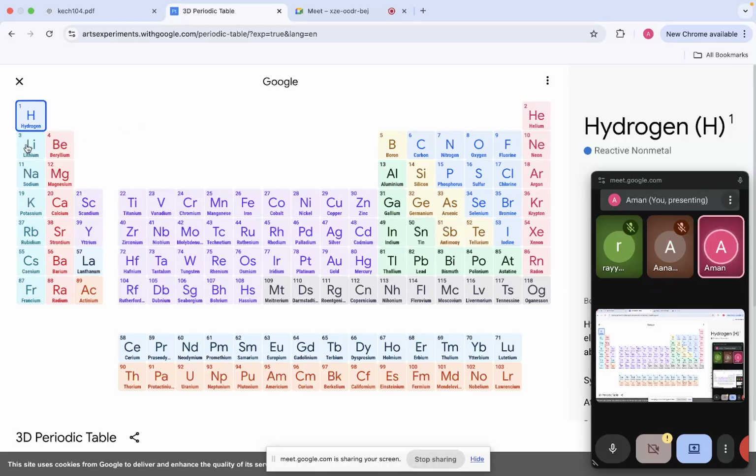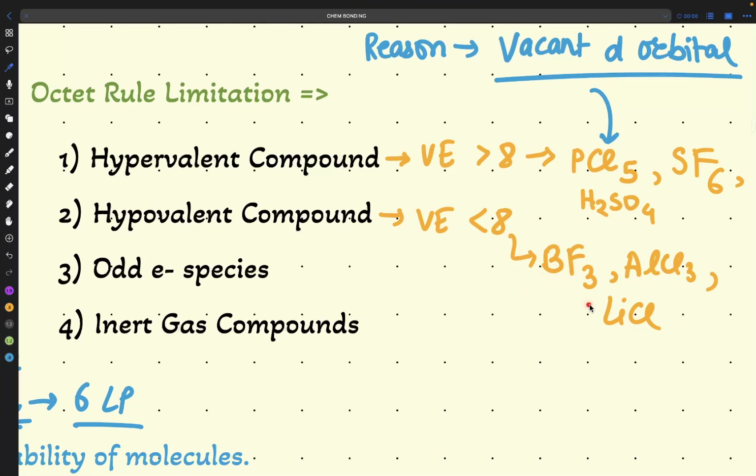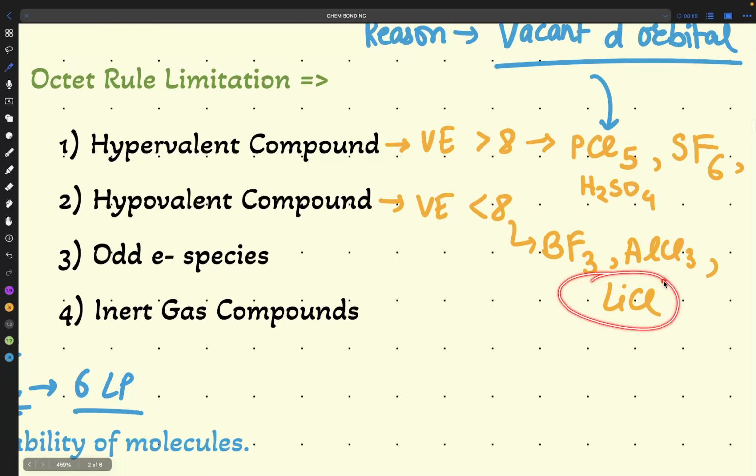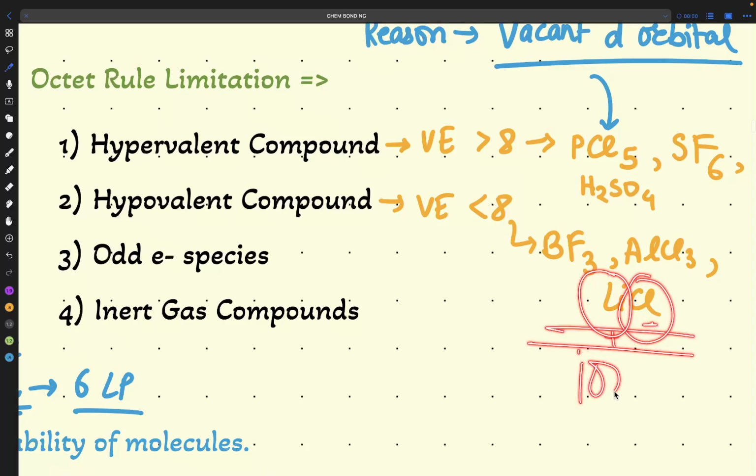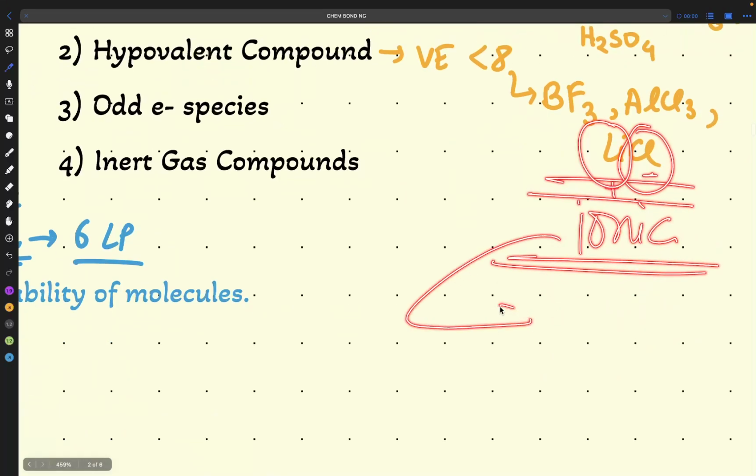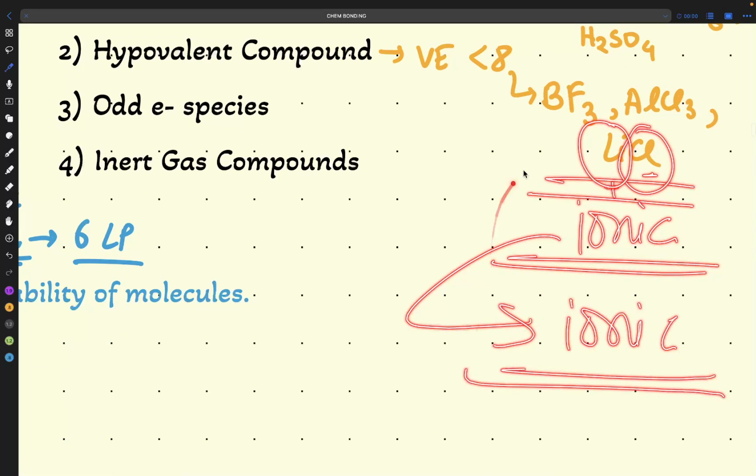But the second period elements, lithium, beryllium, boron, carbon, nitrogen, oxygen, fluorine, neon, form hypovalent compounds. Why? Because they don't have enough shell to accommodate electrons. If you ask, sir, how will I draw BF3, how will I draw LiCl? LiCl is simple, it is an ionic compound, clearly plus and minus. Cl has a minus charge, Li has a plus charge. Why ionic bond? Because ions are formed. What is the meaning of ion? Plus and minus charge.